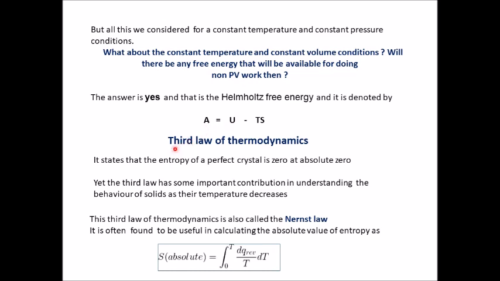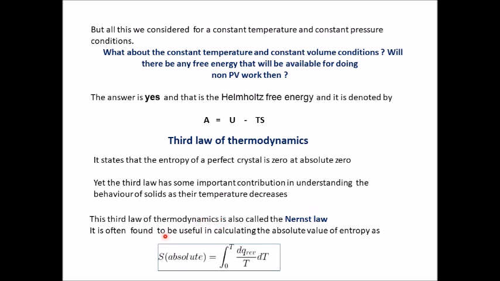Before that, let's study the third law of thermodynamics. It states that the entropy of a perfect crystal is 0 at absolute 0. Yet, the third law has some important contribution in understanding the behavior of solids as their temperature decreases. This third law of thermodynamics is called the Nernst law.